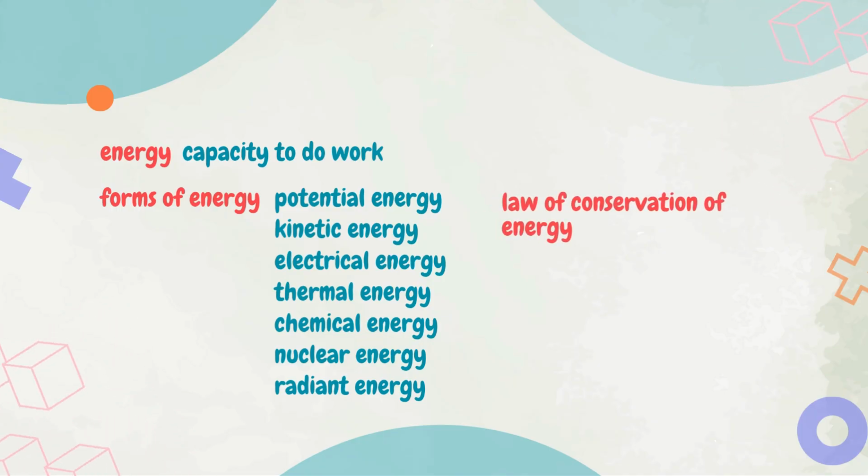The law of conservation of energy states that energy can be changed from one form to another, but cannot be created or destroyed. The total energy in an isolated system remains constant over time. Energy is everywhere, but it never vanishes. It just changes clothes, and that's the secret rhythm of the universe.